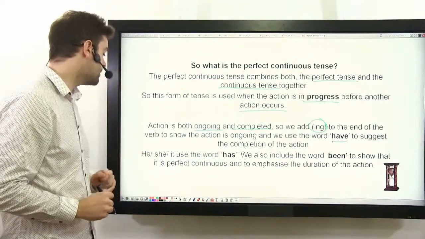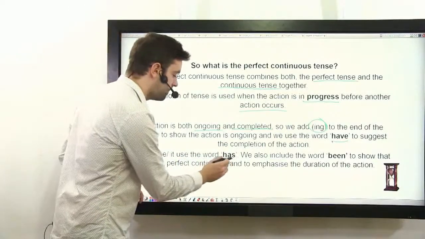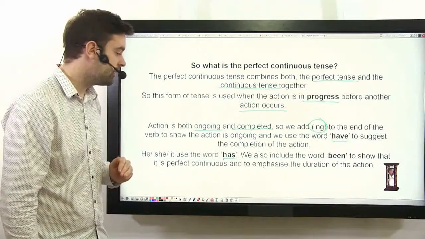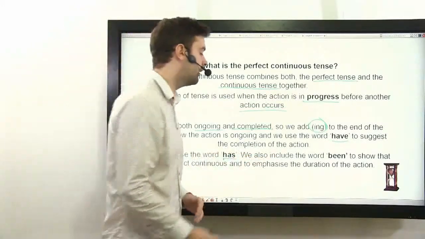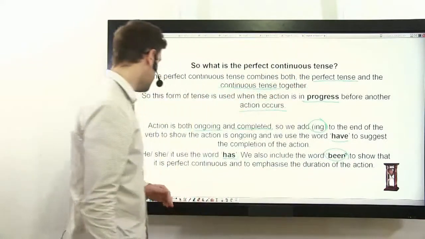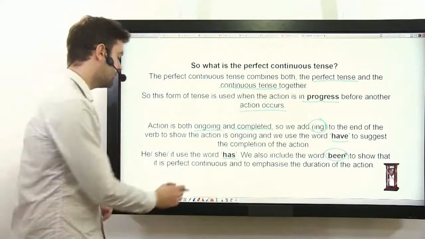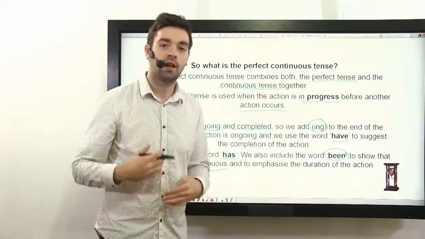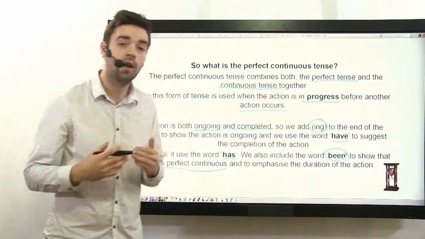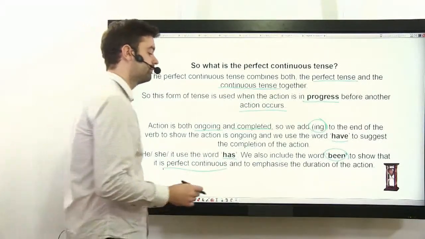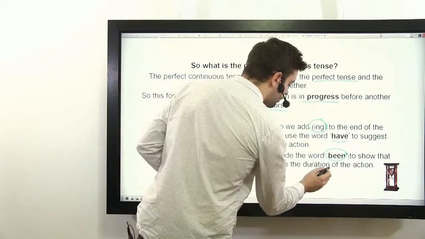For he, she, it, we use the word has. Because it's a separate tense, we also include the word been to show that it is the perfect continuous, and to emphasize the duration, the time of the action. This is very important, the duration.